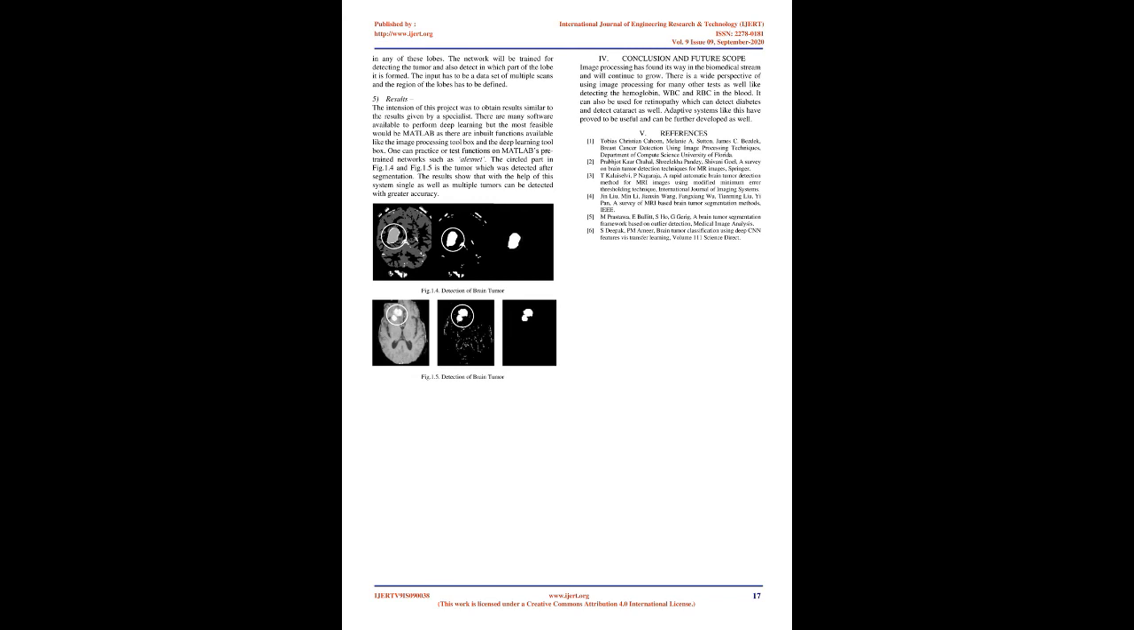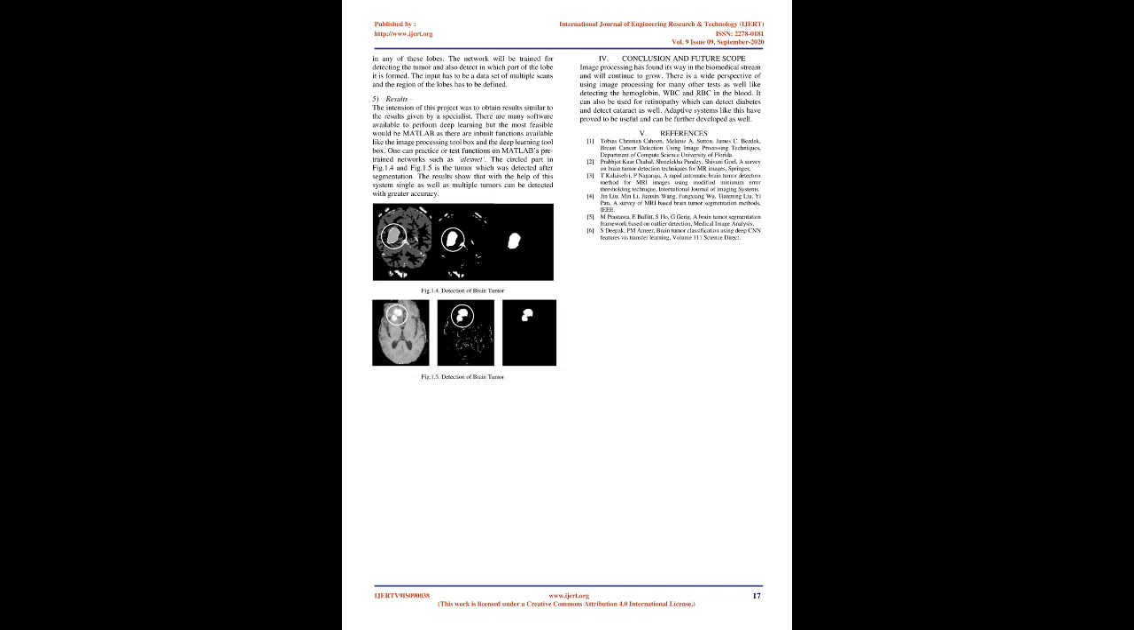The network will be trained for detecting the tumor and also detecting in which part of the lobe it is formed. The input has to be a data set of multiple scans and the region of the lobe has to be defined. 5. Results. The intention of this project was to obtain results similar to the results given by a specialist. There are many software available to perform deep learning, but the most feasible would be MATLAB, as there are inbuilt functions available like the image processing toolbox and the deep learning toolbox. One can practice or test functions on MATLAB's pre-trained networks such as AlexNet. The circled part in Fig. 1.4 and Fig. 1.5 is the tumor which was detected after segmentation.